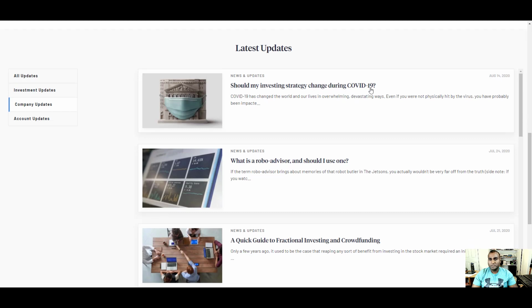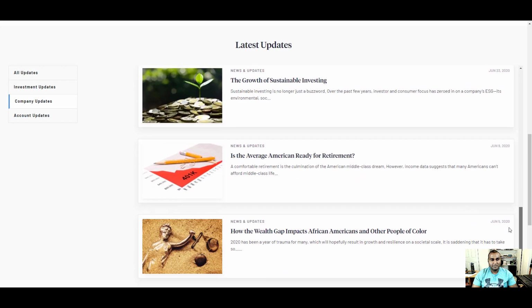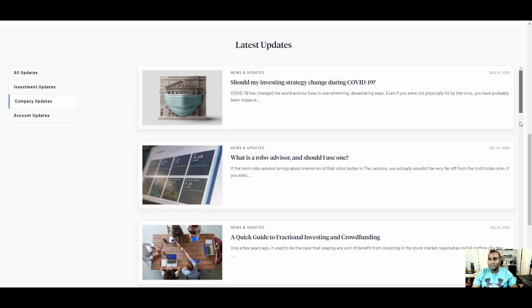Should my investment strategy change during COVID-19? What is a robo-advisor? Should I use it? I kind of like these little stories. You can read them, and I feel like they add a little bit more value to your learning, and I love learning.